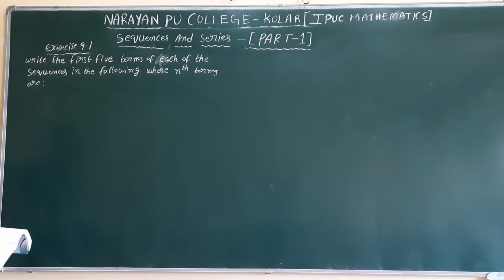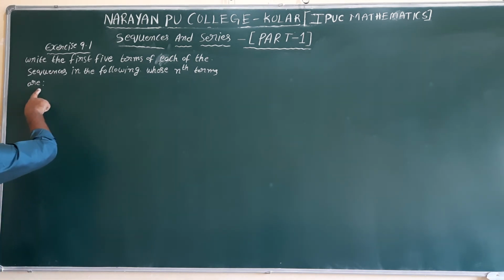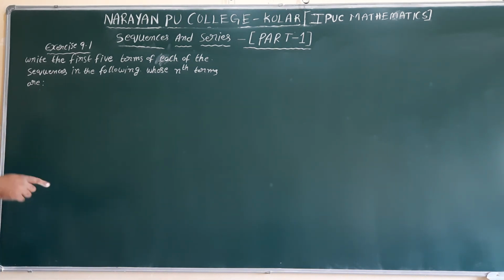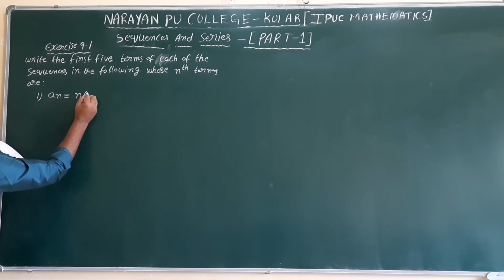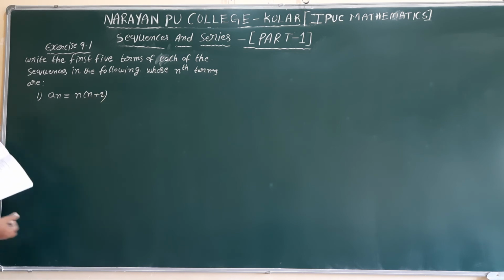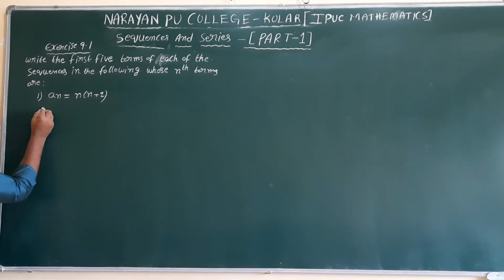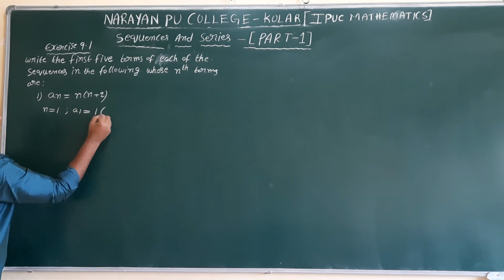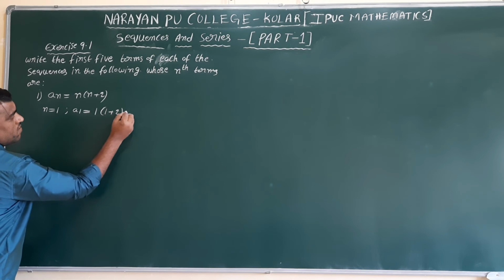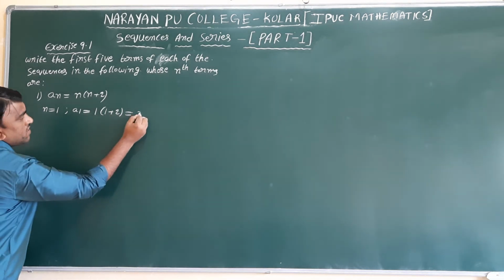My next exercise 9.1. Write the first 5 terms of the sequences in the following whose nth terms are given. Means nth terms are given, based on that, what are the first 5 terms. So in the first question, an equals n into n plus 2. He is asking for the first 5 terms. n equals 1: a1 equals 1 into 1 plus 2. 1 plus 2 is 3. 3 into 1 is 3.